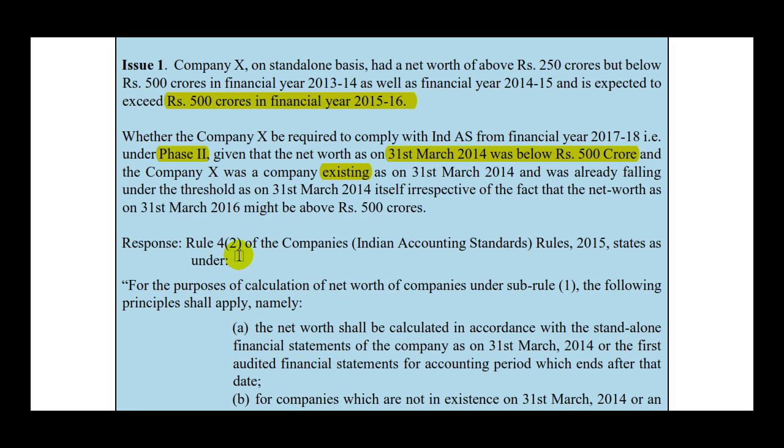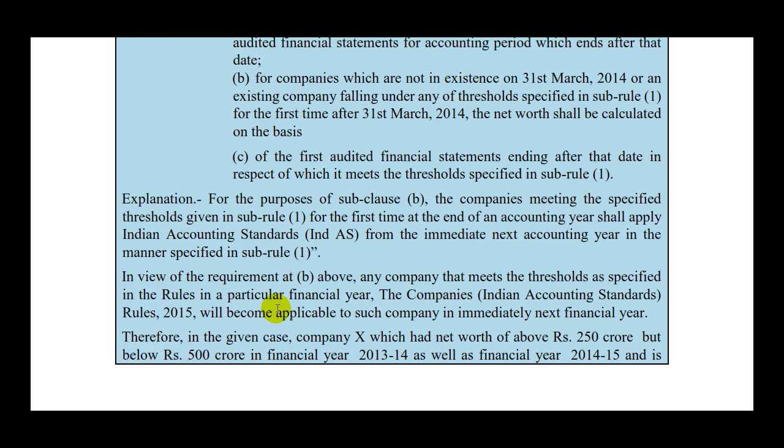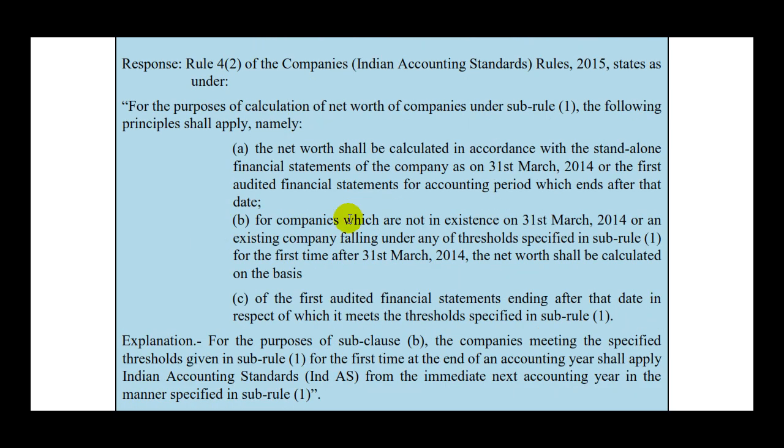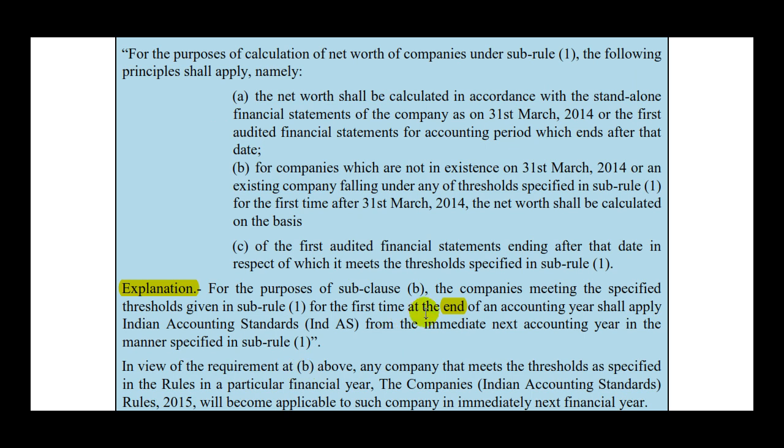Rule 4.2 of the Companies (Indian Accounting Standard) Rules 2015 states as under. So it's the same rule which has been stated, and as you can see, A, B and C here. The explanation is more important to us, so let's directly jump to the explanation. For the purpose of subclause B, the company meeting the specified threshold given in subrule 1 for the first time at the end of an accounting year shall apply Indian accounting standards from the immediate next accounting year